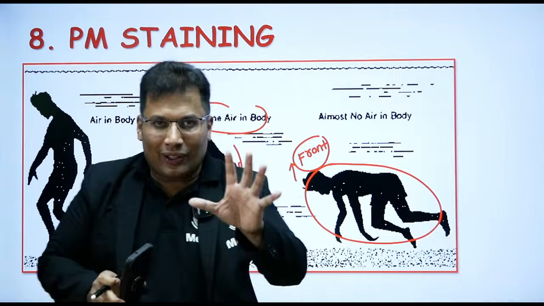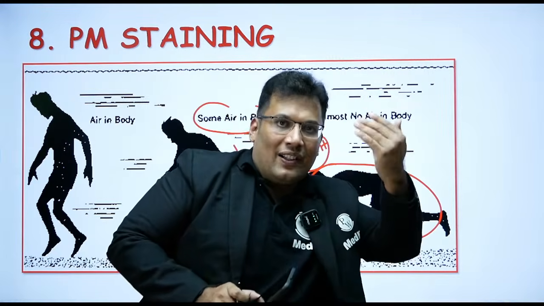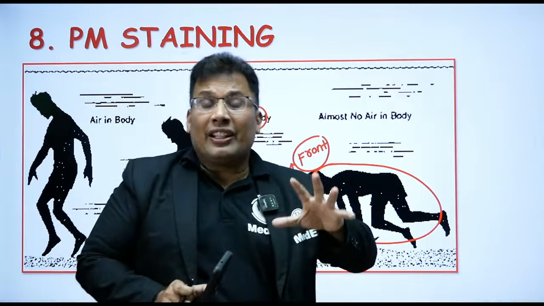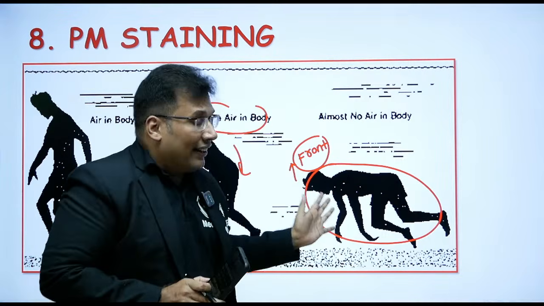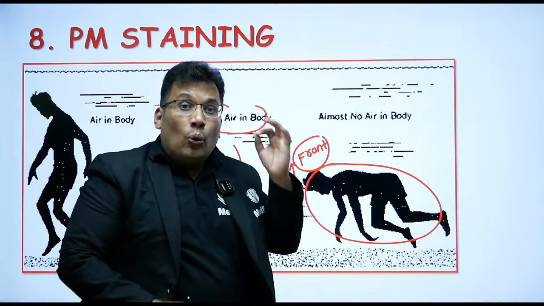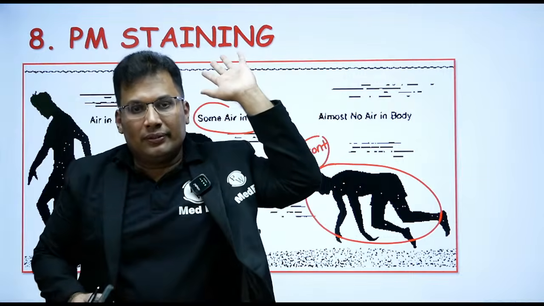Again, all of you try to understand the concept. When there is drowning, more and more water enters into the lung and also into the stomach, everything goes. So what happens? The specific gravity increases basically. So this is the final position. My question is, what is the site of postmortem hypostasis in case of drowning?